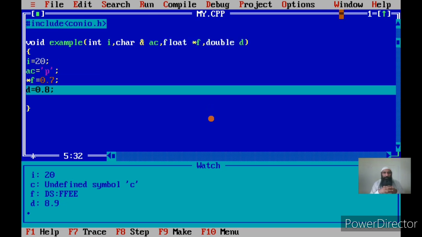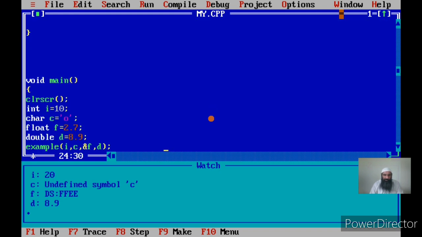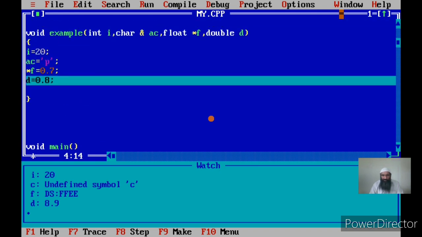Now the third argument is a pointer f, and it receives the address of the f of the main, that is the local variable of the main, which has been passed as an actual argument. Since f points to the f of the main, whatever changes I'll be making through the f will be reflected in the f of the main, which is the actual argument to example.